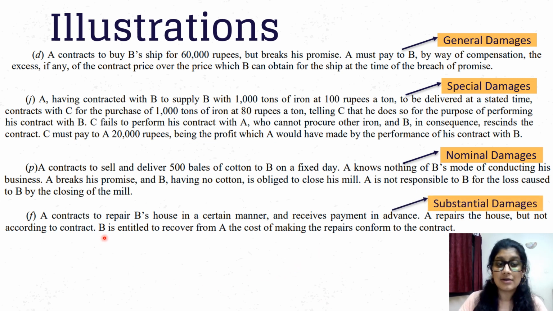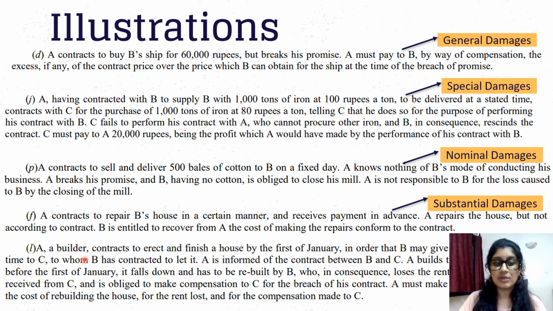Because what we're talking about is that B is entitled to recover from A the cost of making the repairs to conform to the contract. So he will receive his general damages and his special damages. But besides that, he will also receive substantial damages, which is the extra money that he is now paying to make sure that the repairs conform to the original contract. So that is what is known as substantial damages. And in order to understand general, special and substantial, we're going to look at one final example.